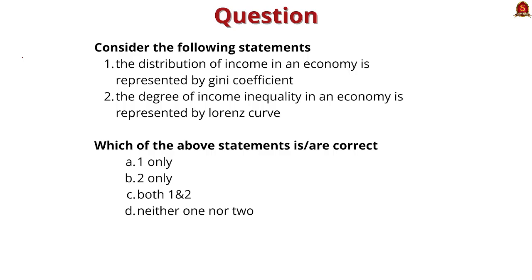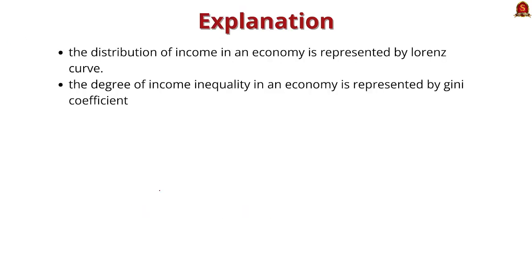Consider the following statements. Statement 1: The distribution of income in an economy is represented by Gini coefficient. Statement 2: The degree of income inequality in an economy is represented by Lorenz curve. Which of the above statements is or are correct? 1 only, 2 only, both 1 and 2, neither 1 nor 2. The correct answer is option D, neither 1 nor 2, because the distribution of income in an economy is represented by Lorenz curve. The degree of income inequality in an economy is represented by Gini coefficient.